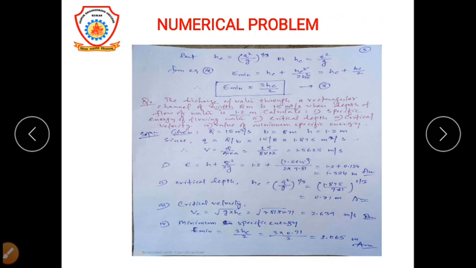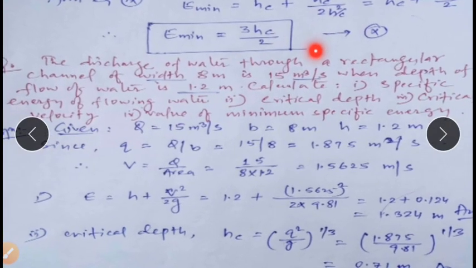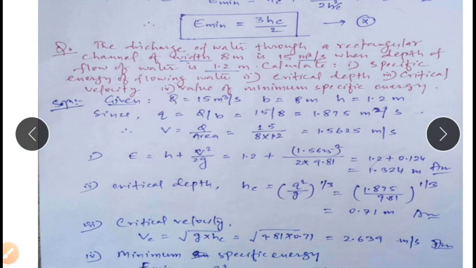But as we know from the previous slide, yc should be (q square upon g) whole power 1/3, or you can say yc cube is equal to q square upon g. Now from the previous equation, after calculation, we will get the value of E, that is specific energy. It should be 3 yc upon 2. It means 3/2 times the critical depth.